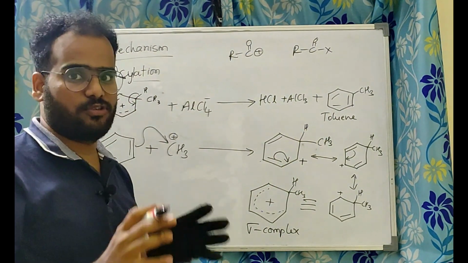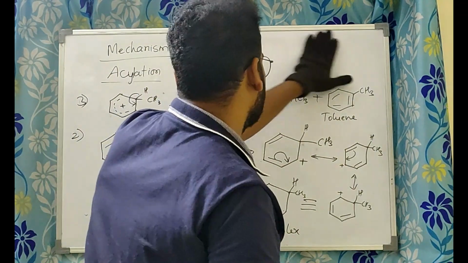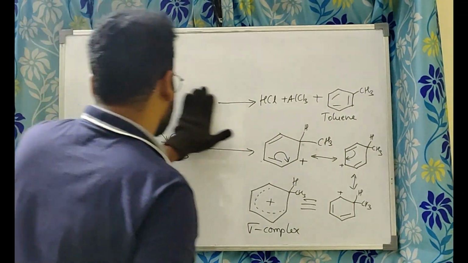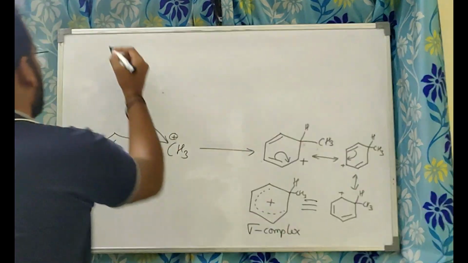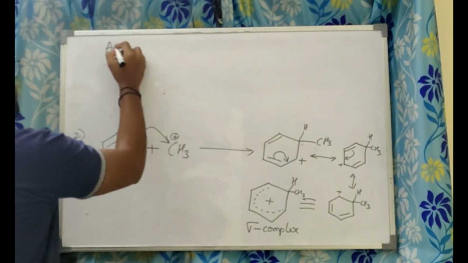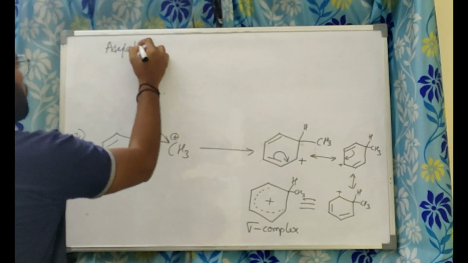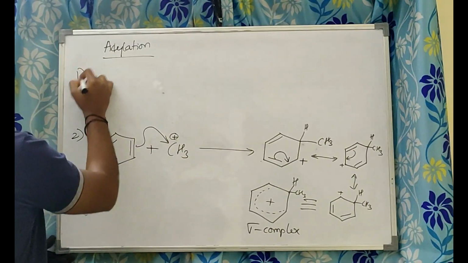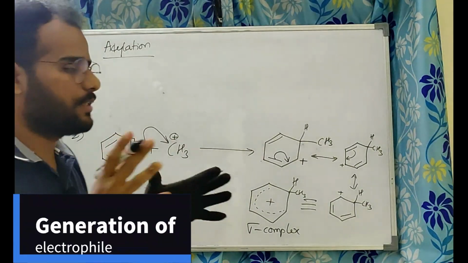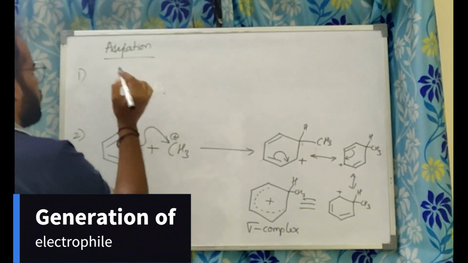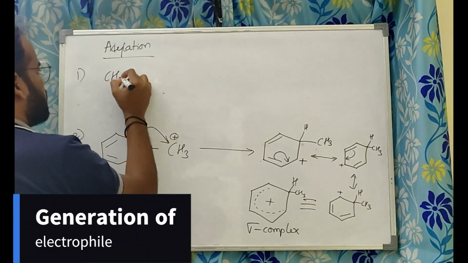Okay, shall we write that? Can you try it yourself? I will also write it here. So just erase this step. Okay, we'll write here acylation. Fine. The first step is what? Yeah, correct. Generation of electrophile. Let's generate the electrophile. I will take the acetyl chloride.